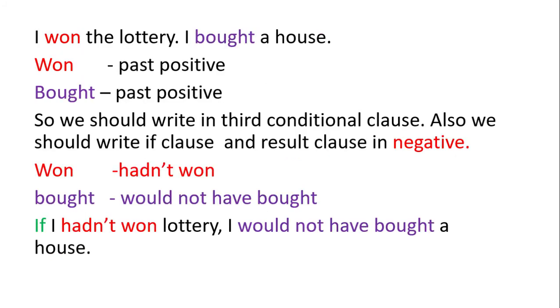I won the lottery. I bought a house. Verb won is in past positive. Verb bought is in past positive. So we should write in third conditional clause. Also we should write if clause and result clause in negative. Verb won is changed into hadn't won. Verb bought is changed into would not have bought. If I hadn't won the lottery, I would not have bought a house.